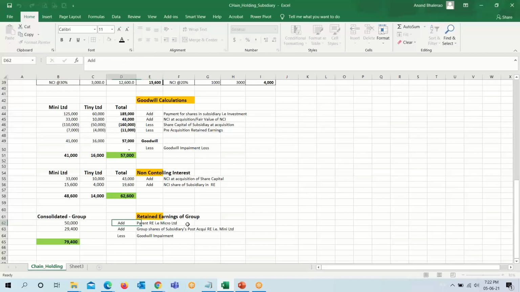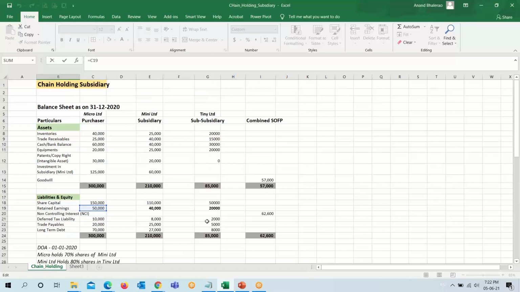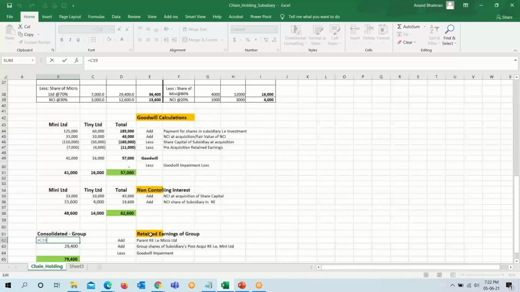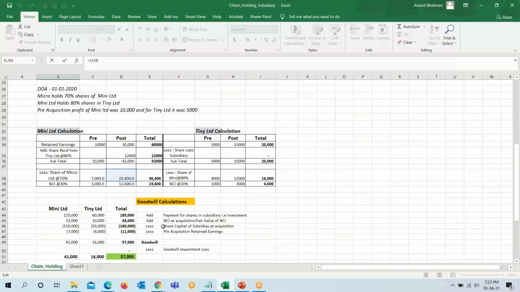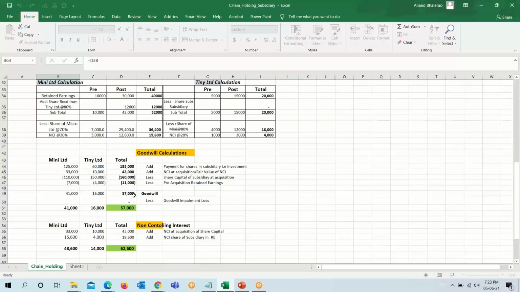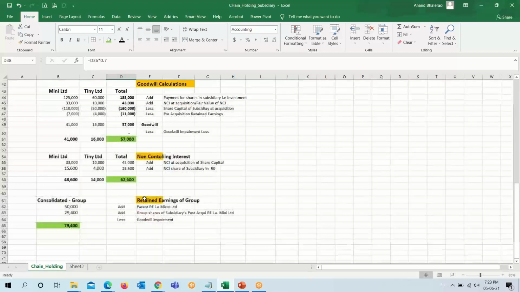And for consolidated group retained earning, as per the earlier process, we will use the parent, that is the holding company or purchaser, Micro Limited, 50,000. Similarly, the group share of subsidiary post-acquisition retained earning in Mini Limited, 29,400.